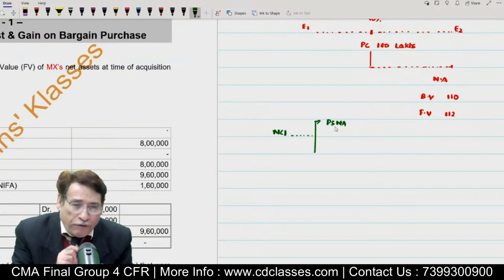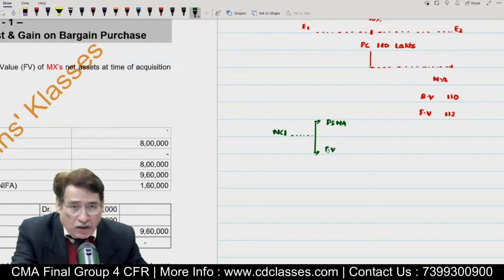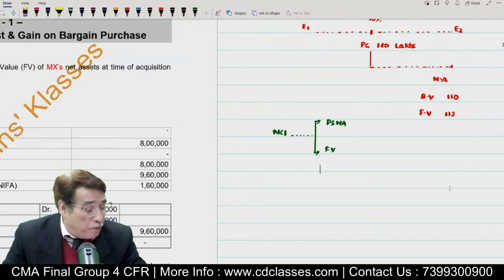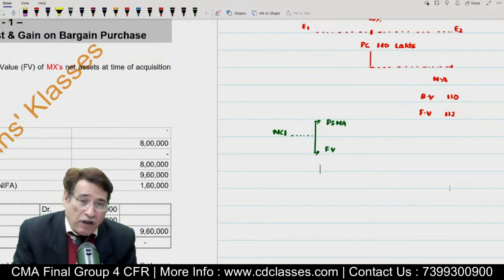Or you can value NCI at fair value. The entity has this option. This option is given to the acquirer entity whether they want to compute the value of the NCI either through proportionate share of net assets basis or fair value.